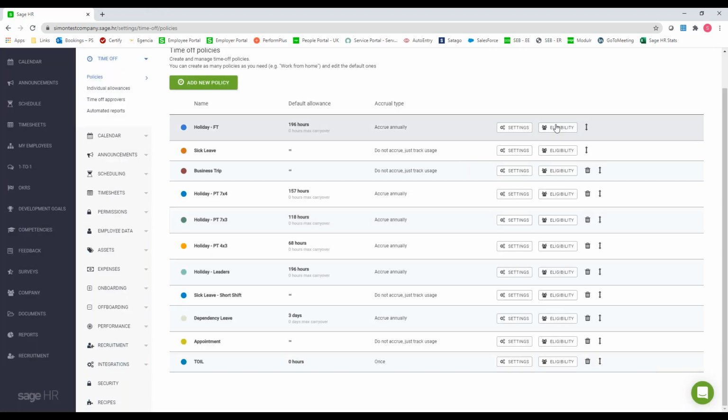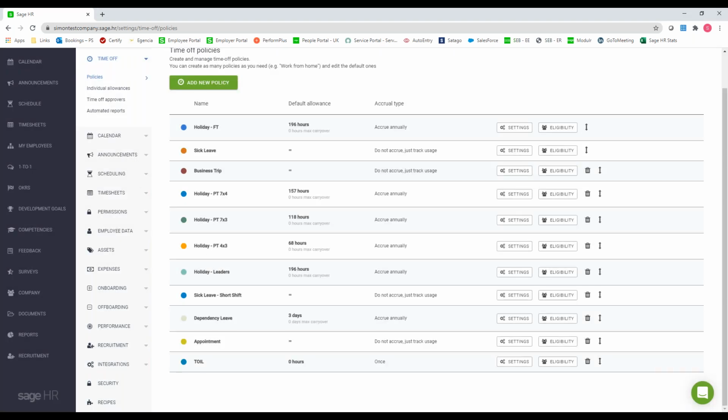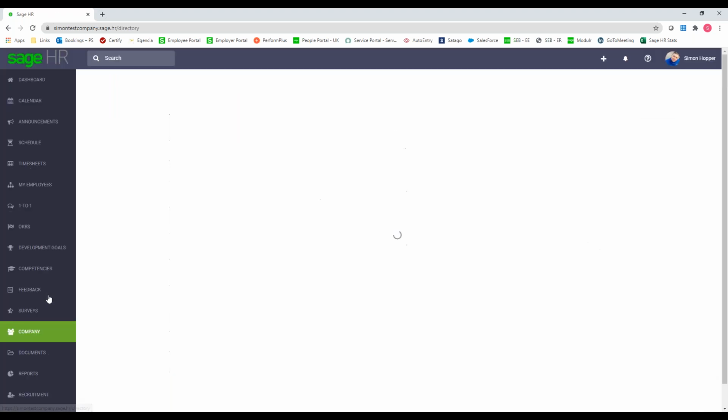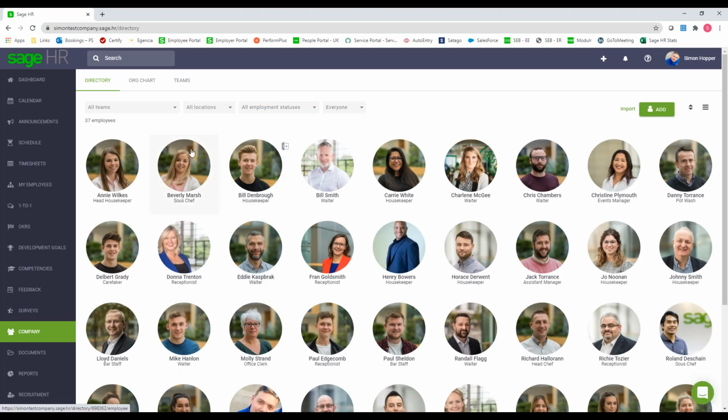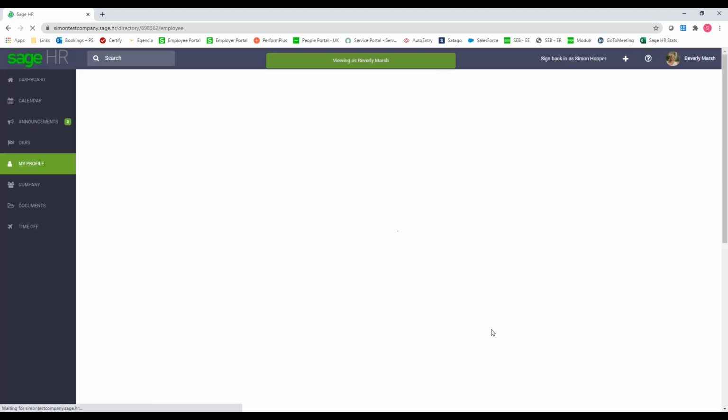But once that's set up, then just go into eligibility and you can assign that policy to your different staff members. So once that's done, that means your staff can then put in holiday requests. So what I'm going to do, we're going to log in as one of my employees. So if I take Beverly, and at the bottom, we view as Beverly.